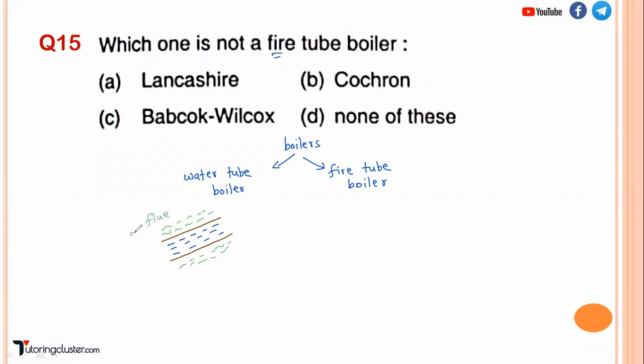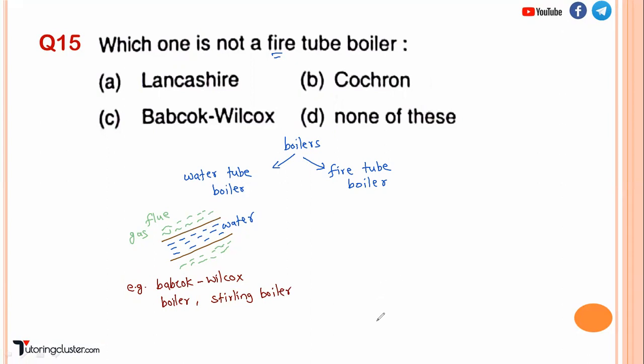So water is inside the tube, that's why it is called a water tube boiler. Examples of water tube boiler are the Babcock and Wilcox boiler or the Stirling boiler. Simple, water is inside the tube and flue gases around it.